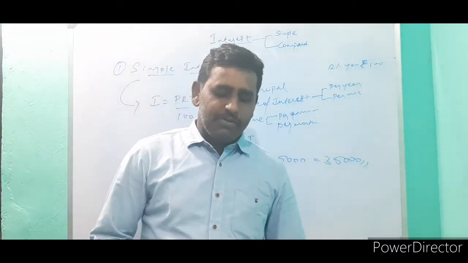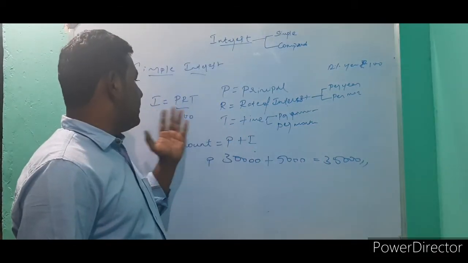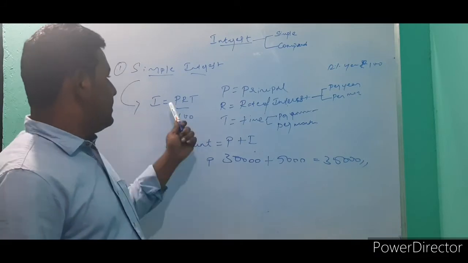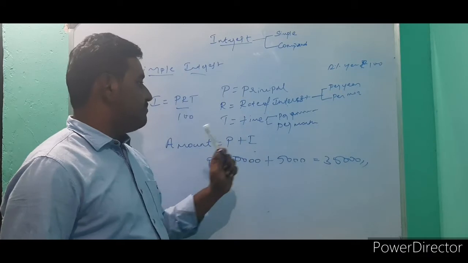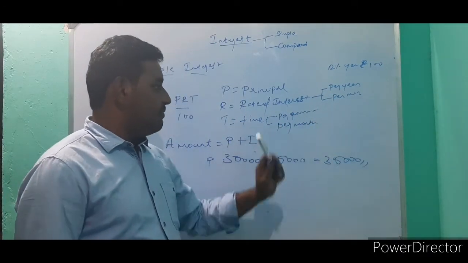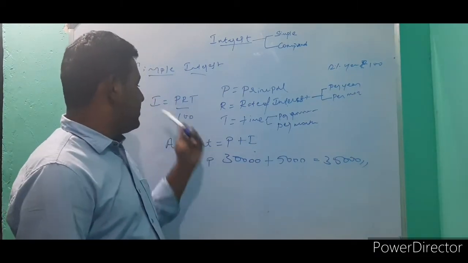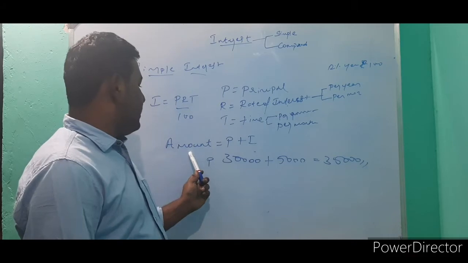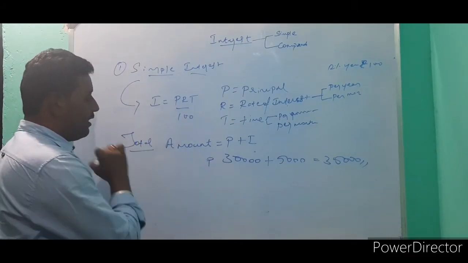So very simple. The simple interest formula is I is equal to PRT divided by 100. P is principal, R is rate of interest, T is time. Rate of interest is calculated per year or per month, and time is also per year or per month. After finding the interest, if you add it to the principal amount, you will get the total amount.